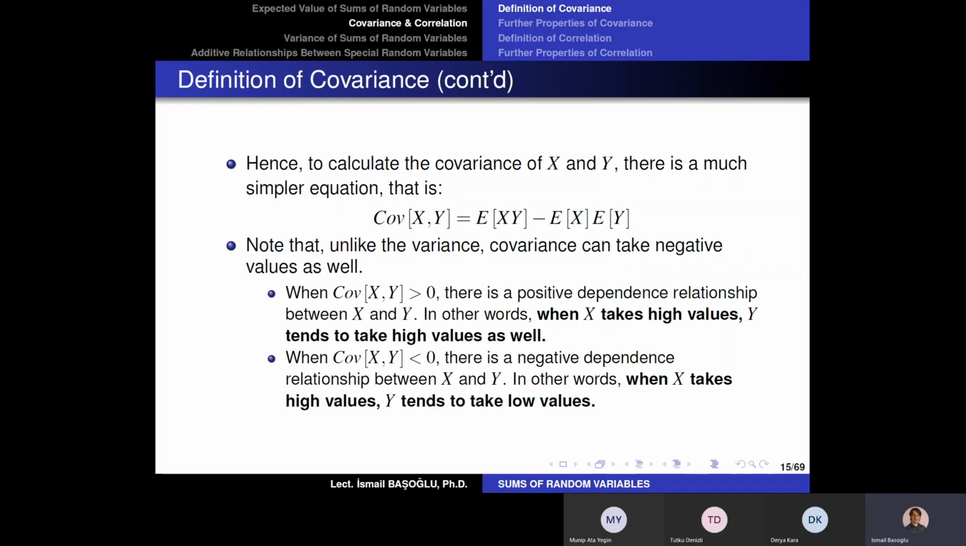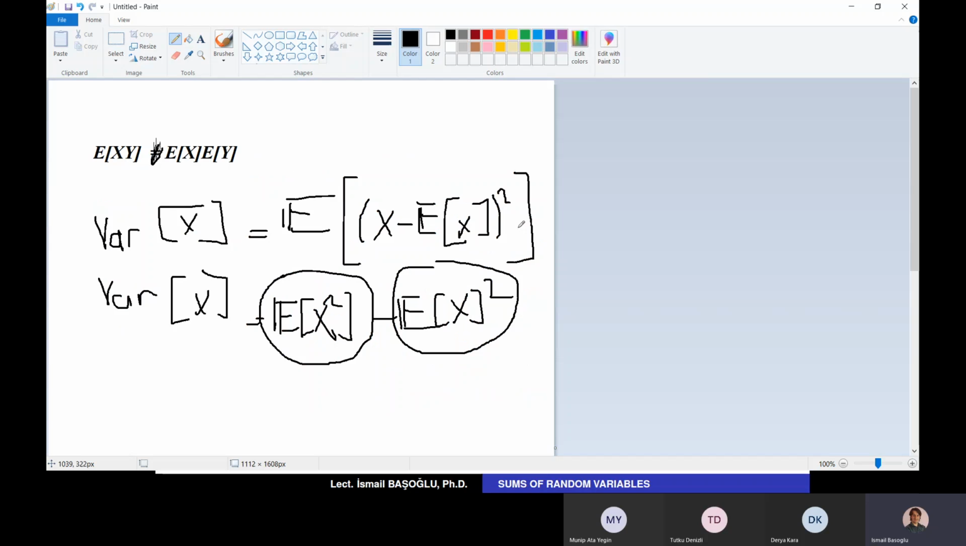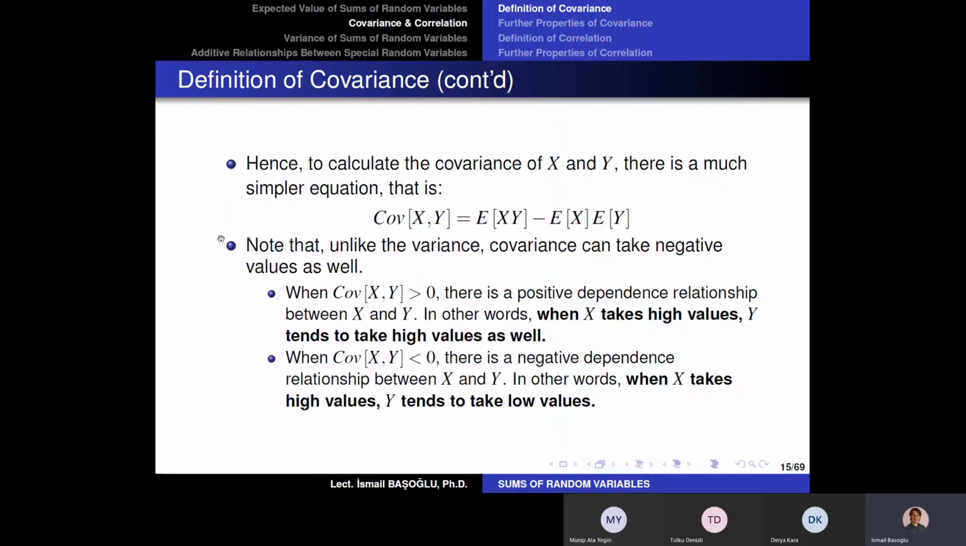But before that, let me conclude that unlike the variance, the covariance can get negative values as well. If you remember the variance definition, it is the expected value of the squared deviation, and the squared values of anything are always positive or zero. So they are non-negative. Therefore, the variance can never be negative. However, this is not the case for the covariance. So covariance can be positive or negative. In fact, it can be zero as well.